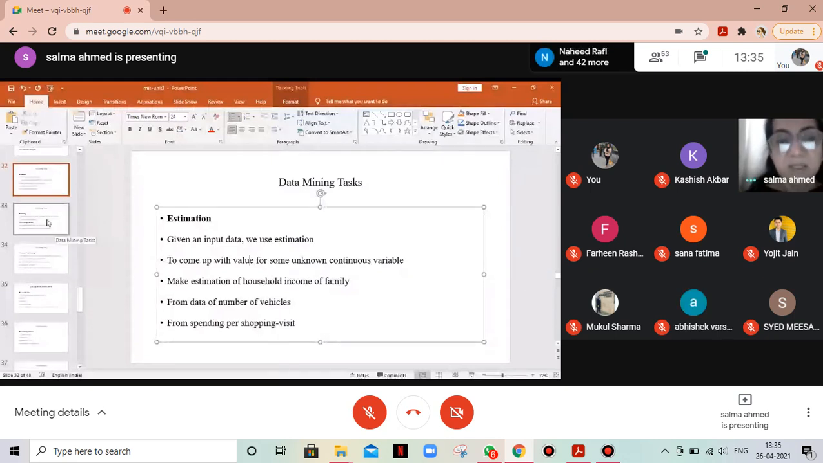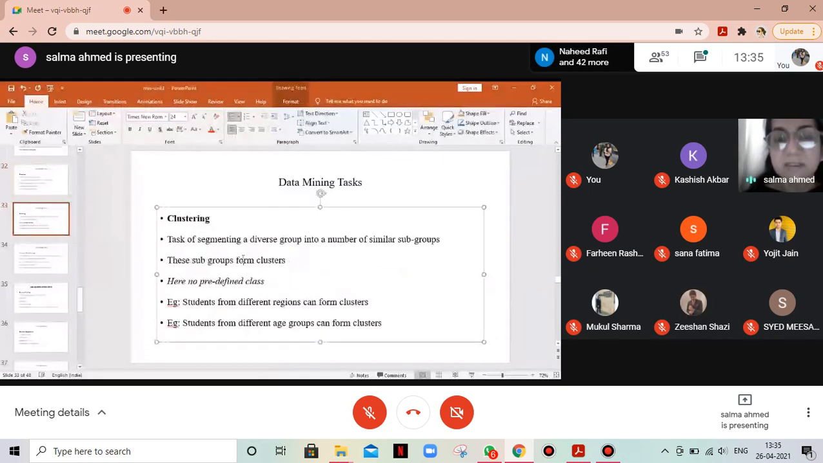Now clustering. Clustering is the task of segmenting a diverse group into a number of similar subgroups. Here again, there is no predefined class. We go through the data elements and put them into different classes. These subgroups form the clusters, so we call it clustering. These subgroups become individual clusters.